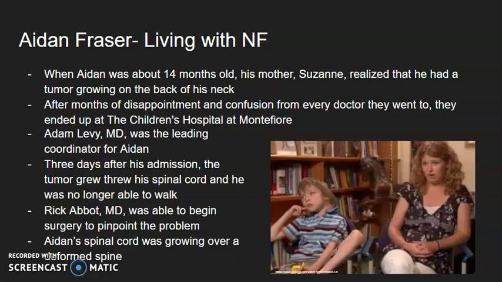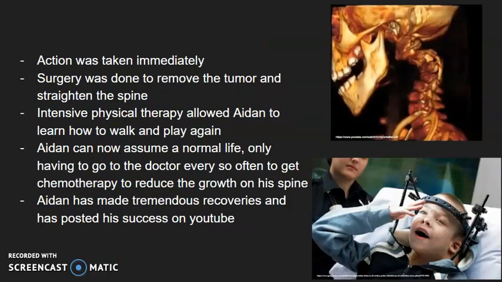Rick Abbott, the surgeon on the team, was able to begin surgery to pinpoint the problem, which was that Aiden's spinal cord was growing over a deformed spine. This picture on the top right is a picture of Aiden's spinal cord before his surgeries. Action was taken as quickly as possible and the surgery was done to remove the tumor and straighten his spine.